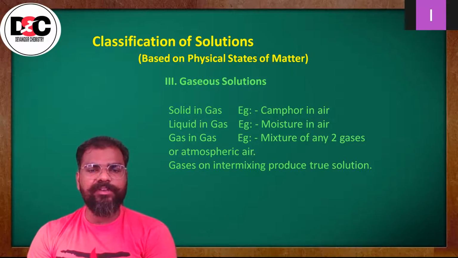Okay, so gases on intermixing produce a true solution. See here, the type of solution will be decided by which, either solute or solvent. सॉल्यूट या सॉल्वेंट दोनों में से कौन सॉल्यूशन का टाइप डिसाइड करता है.